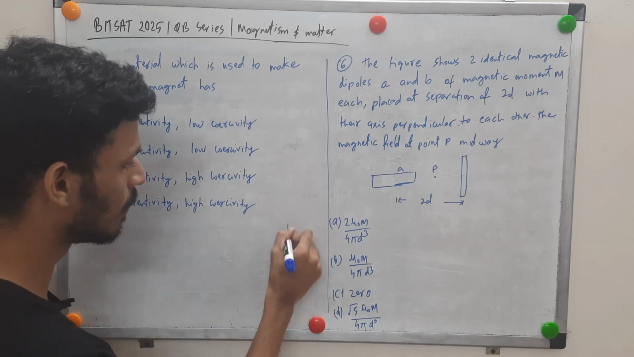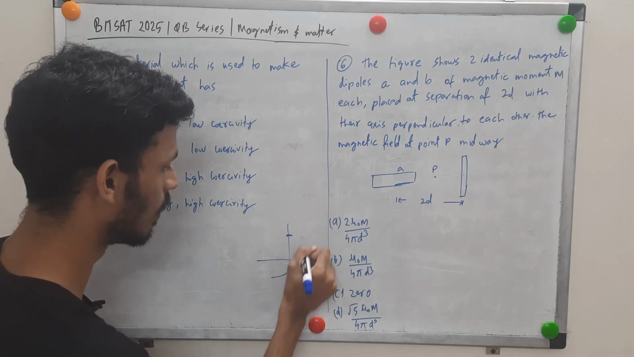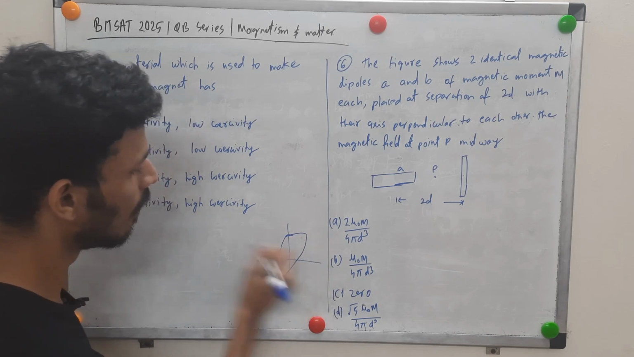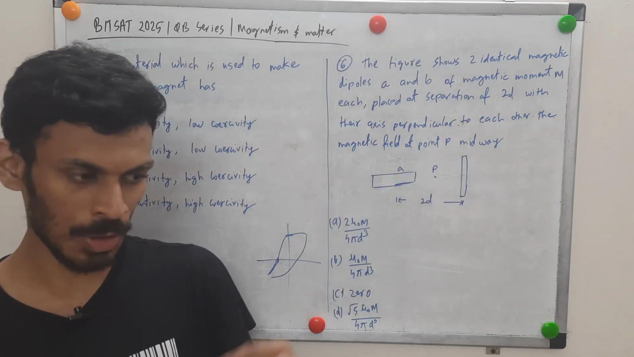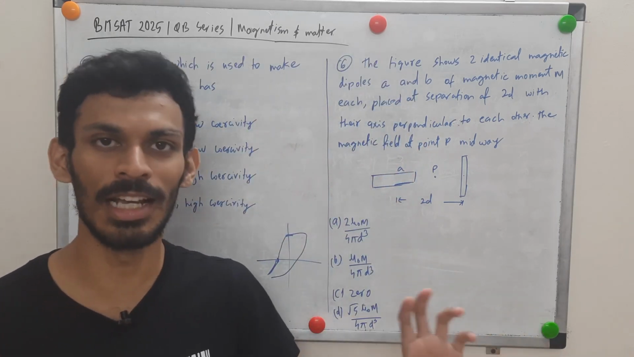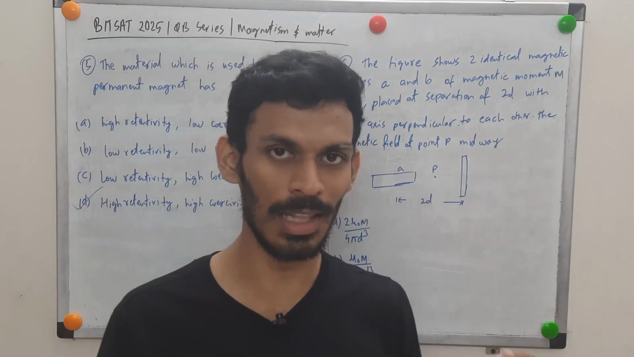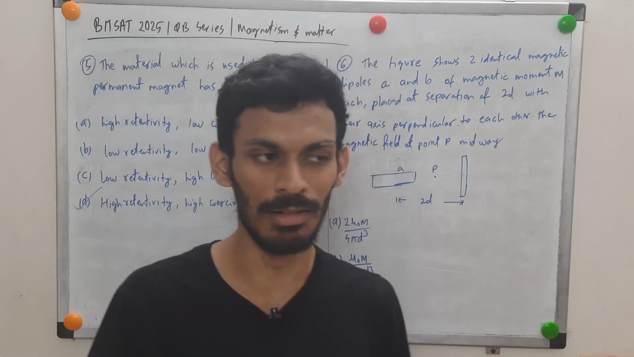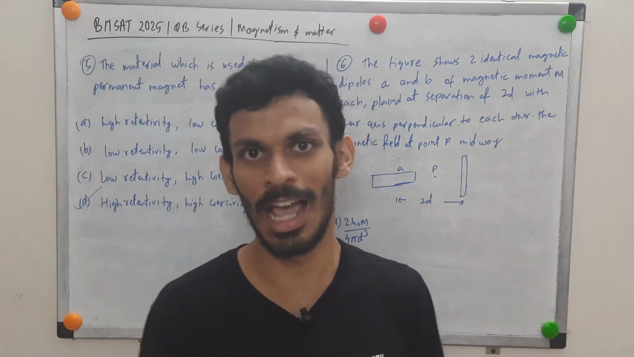If you know the typical hysteresis curve, retentivity will be this and coercivity will be this: the field applied in the opposite direction to demagnetize your magnet. That should also be high, so you just can't demagnetize a magnet easily. It should remain a magnet, so it should have high retentivity. Even when the field is removed, it should retain its magnetism. It has to be a magnet.